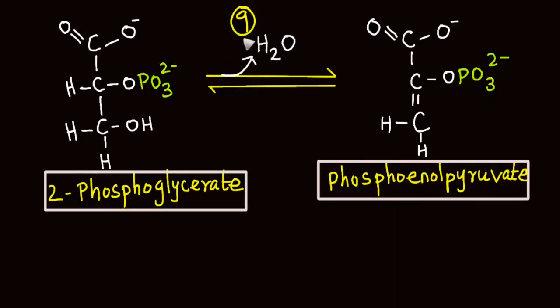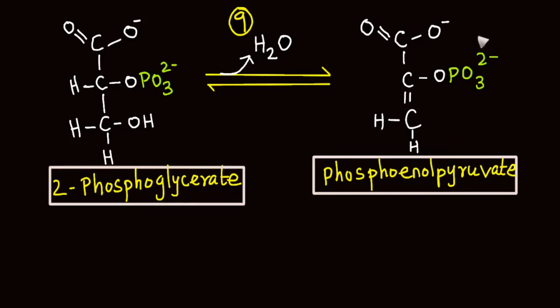In the ninth step of glycolysis, there is formation of an enol due to dehydration of the substrate 2-phosphoglycerate. During dehydration, there is removal of hydrogen from the second carbon and hydroxyl from the third carbon, together forming a water molecule. The enol that is formed is phosphoenol pyruvate.